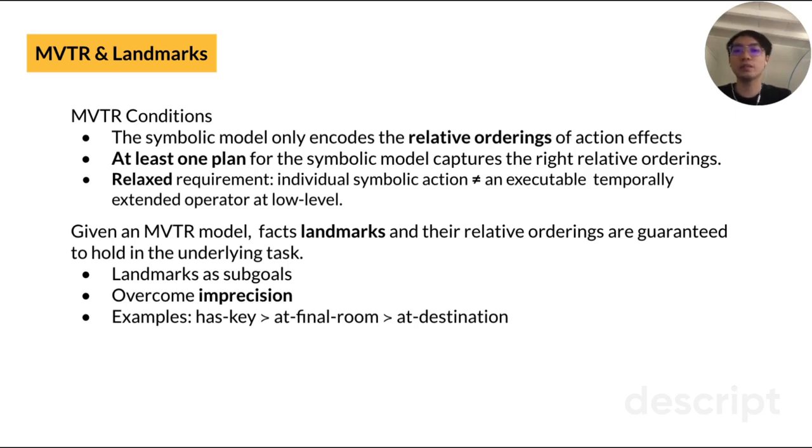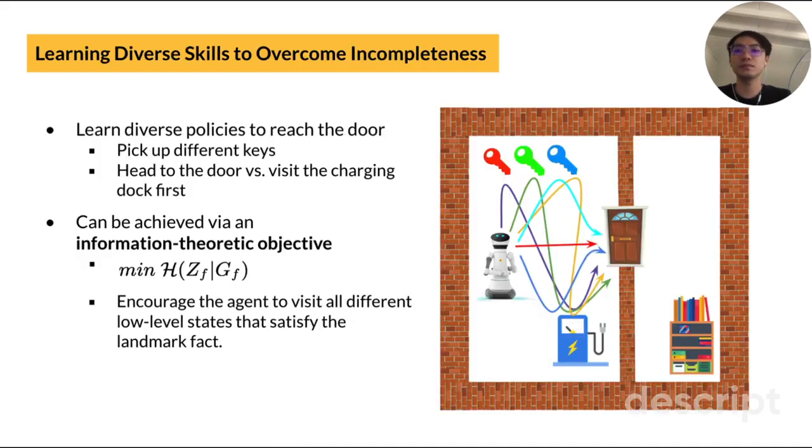So we use landmarks as subgoals, and the RL agent is supposed to find a policy to achieve each subgoal. Note that using landmarks as subgoals doesn't address the incompleteness problem. To this end, instead of learning one single policy to achieve each subgoal, we learn a diverse set of skills. For example, when the human doesn't specify which key is the right key, we learn 3 different skills to pick up the 3 different keys. In the paper, we show that this can be achieved by using an information theoretic objective.